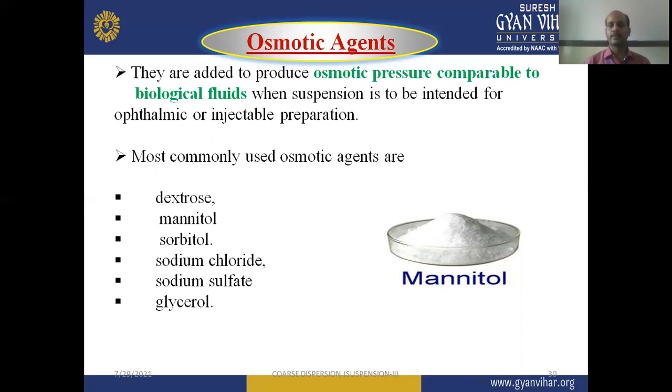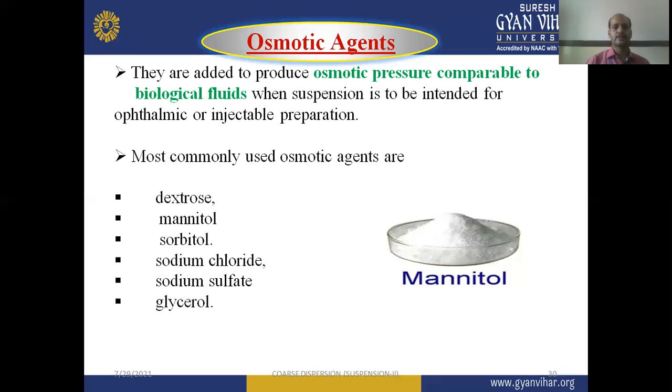So when we are formulating a suspension for ophthalmic or parenteral use, we have to use an osmotic agent, which produces an osmotic pressure similar to our biological fluid and maintains isoosmolarity. Most commonly used osmotic agents are dextrose, mannitol, sorbitol, sodium chloride, sodium sulfate, glycerol, etc. These are widely used osmotic agents for our suspensions.